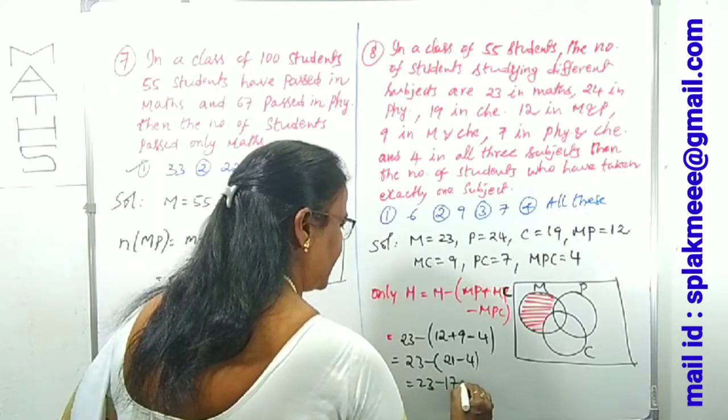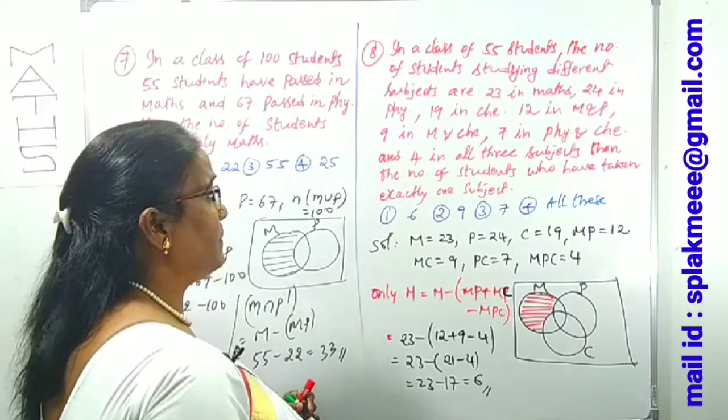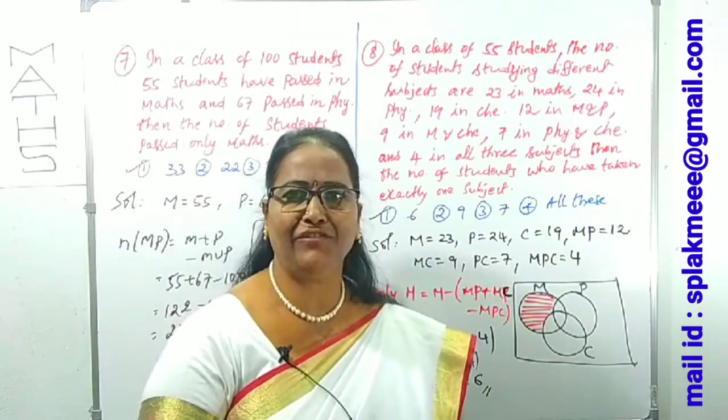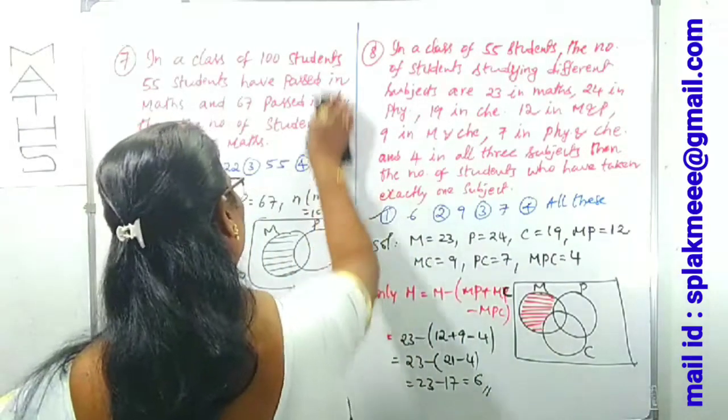23 minus 17 is clearly 6. Okay, 6 is there? Yes, it is, the first option. This is only maths. Can we find out the rest of them? Yes, I will explain the rest of them also.